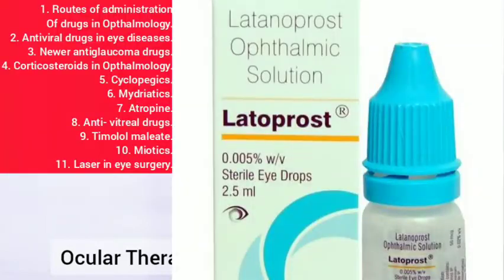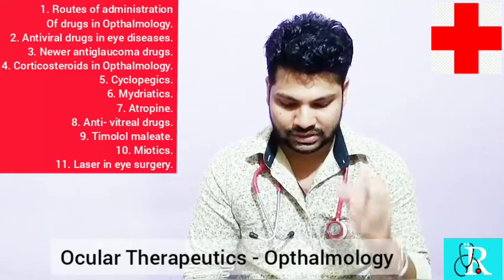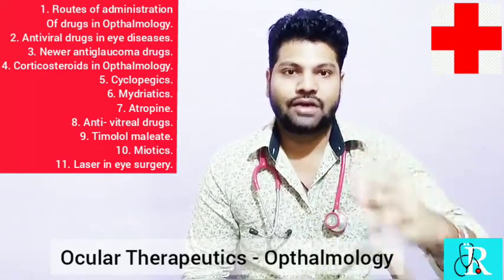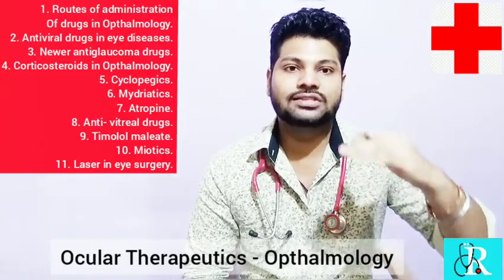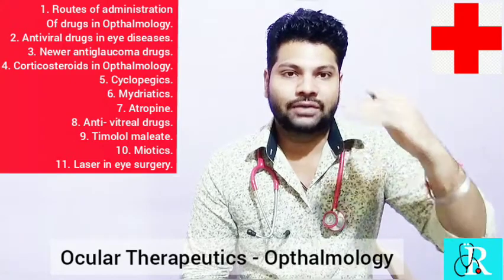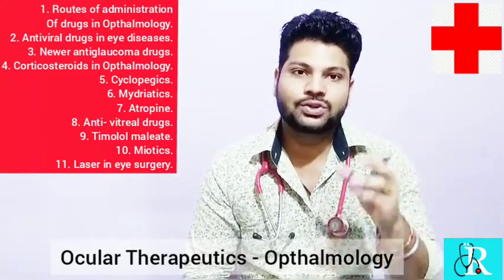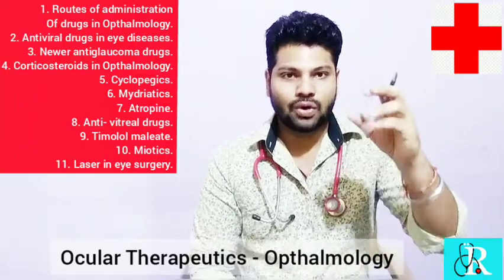This reduces the production of the aqueous humor by the ciliary body. The main mechanism of this newer anti-glaucoma drug is to reduce the production of the aqueous humor by the ciliary body and increase the flow of the aqueous humor from the traditional pathway, that is through the trabecular meshwork. So what does this new anti-glaucoma drug include? The new anti-glaucoma drug includes dorzolamide.